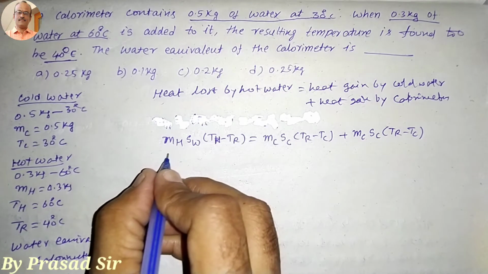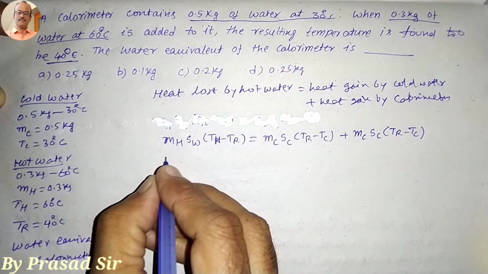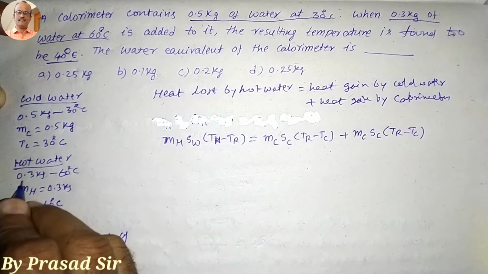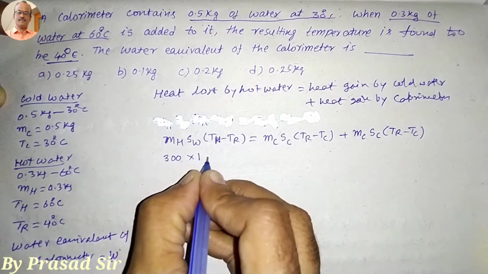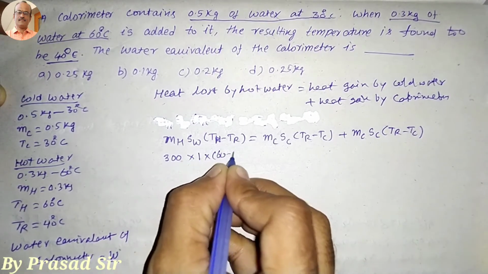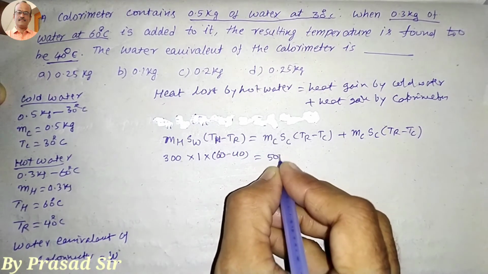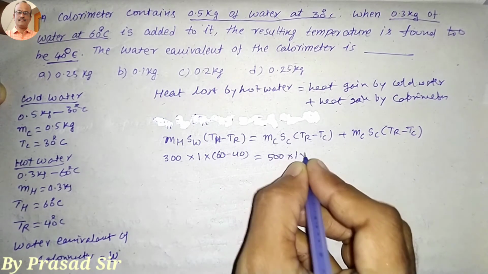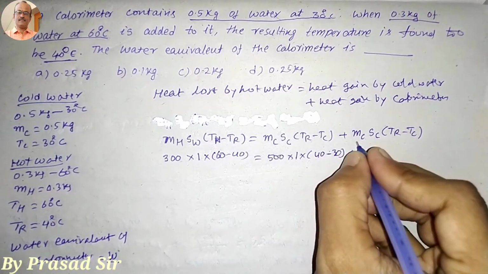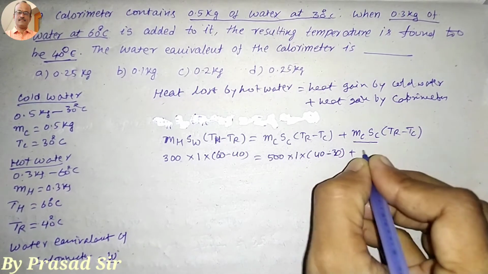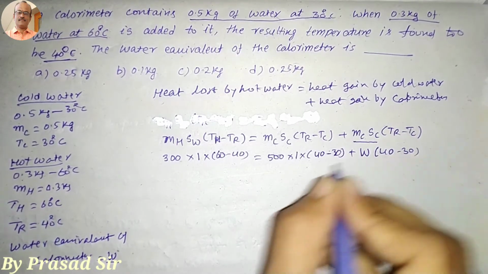So the mass of hot water is 0.3 kg, that means 300 grams, into specific heat 1 into 60 minus 40, is equal to the mass of cold water, that is 500 into 1 into 40 minus 30, plus the mass of calorimeter, specific heat of calorimeter, that is the water equivalent, into 40 minus 30.